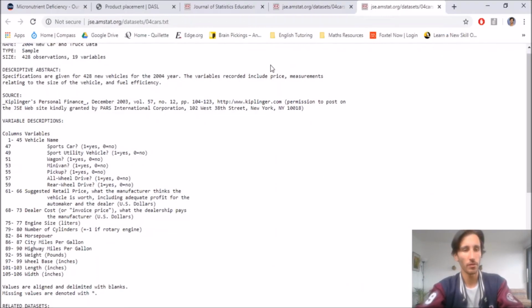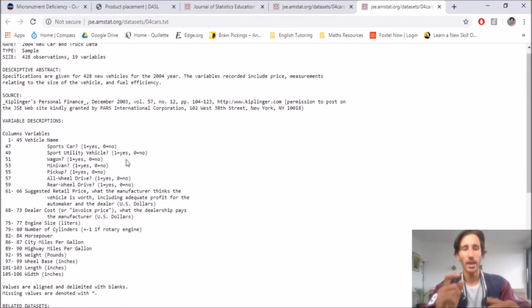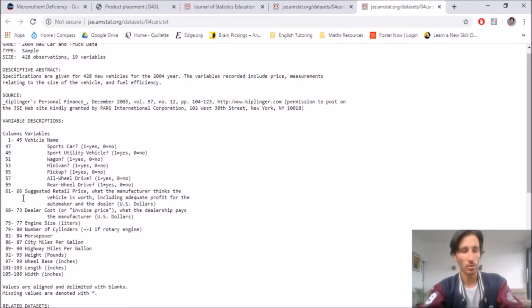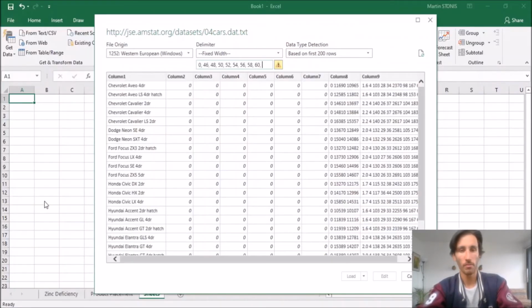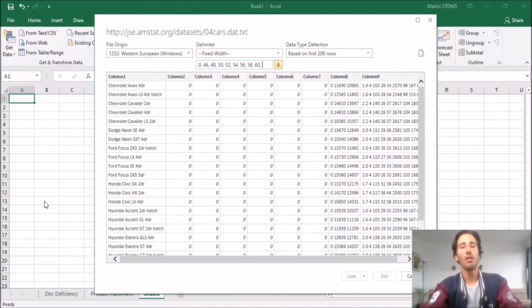From 56, we want 58, and we want these delimiters at every gap between the data. So 58, so 57, 59, between 59 and 61, there's 60. And we want to go until we have all of them. And this is where I'll ask you guys to do the rest of these.